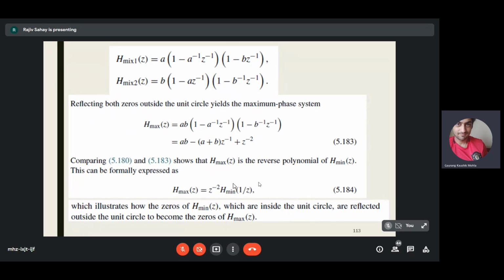It shows that the zeros of H min z, which were previously inside the unit circle, are reflected outside the unit circle. That means you are doing 1 by z here. If you do H min of 1 by z and multiply it by z to the power minus 2, because it has two zeros, so z to the power minus 2 comes here, then you get a maximum phase system.